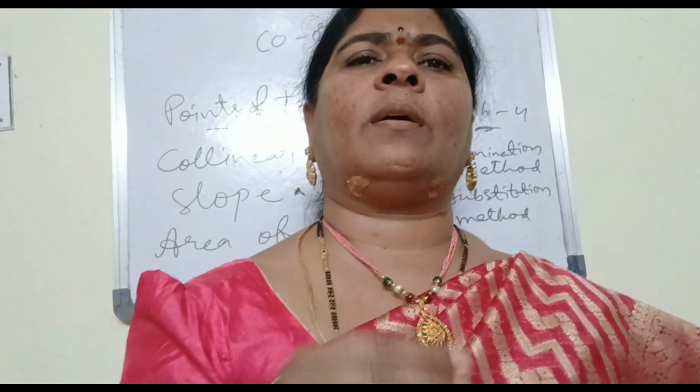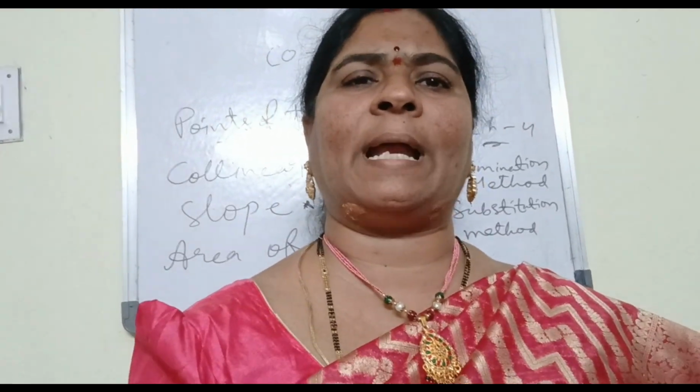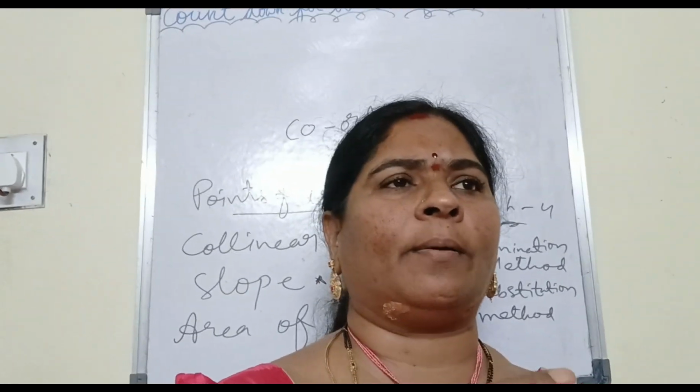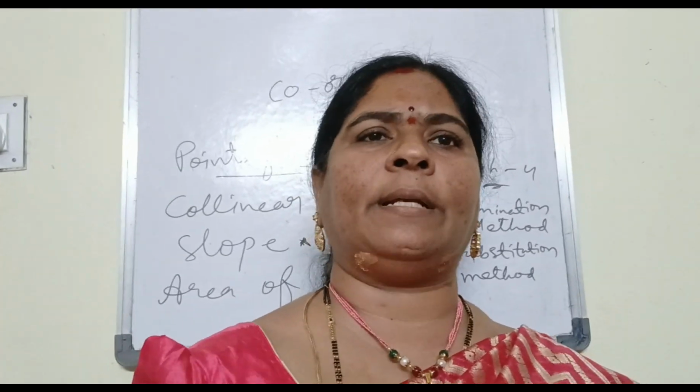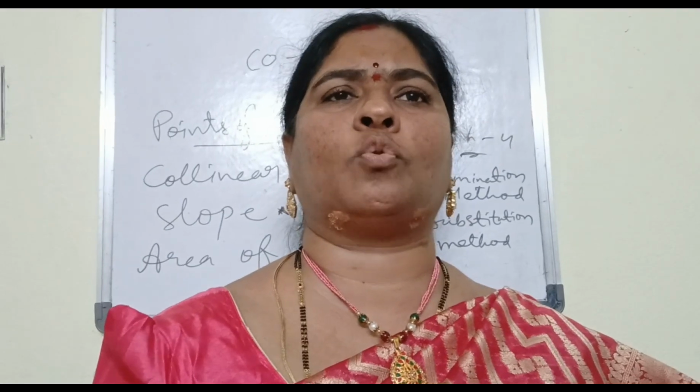These three identities, if they know, immediately they can write the auxiliary formulae related to them, and they can concentrate more on trigonometry, and they can convert one trigonometric ratio into another. They may ask like this, like write tan theta in terms of sine theta, or sine theta in terms of cos theta. The question may appear for 2 marks.